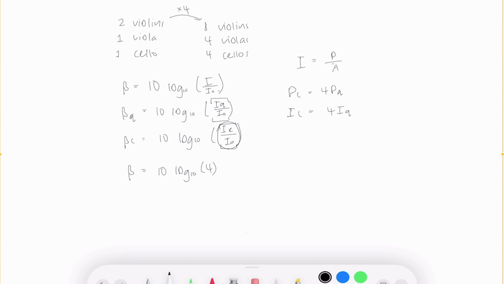Remember, this still has the intensities, but we don't need them because we're not trying to work out what the decibels are. We're trying to work out what the difference is. So this is going to be our change, and when we work this out, we get roughly 6 decibels. That means a chamber orchestra is going to be 6 decibels louder than a quartet.